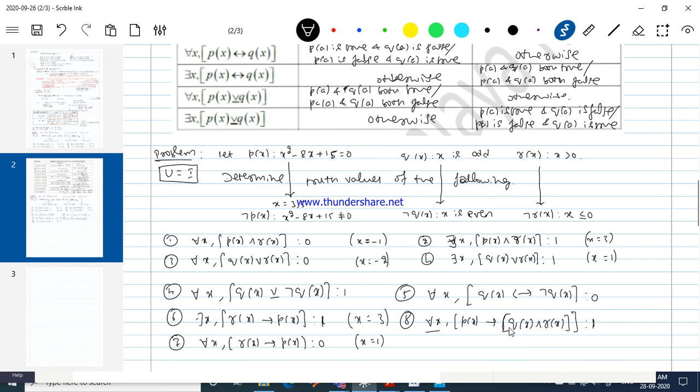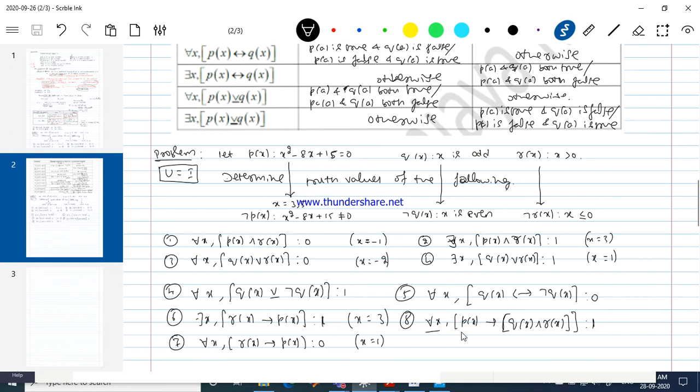Don't look at the connectives first. First preference should always be given to the quantifiers. Things will be very simple here, but I've seen students making mistakes here. That's why I'm discussing more examples. I'm not interested in talking about different problems, like taking another example instead of P(x). I'm interested in the concepts, how you people are understanding.